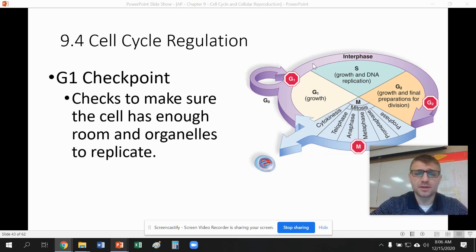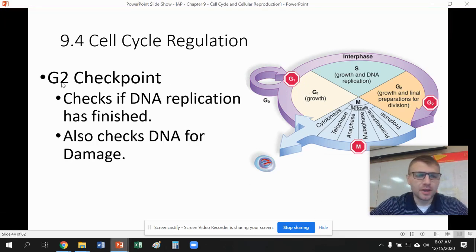The same way that those checkpoints are going to stop some things but allow others through, these checkpoints are going to allow certain cells through, but not all. Most cells will go through the G1 checkpoint. Most cells will actually go through all of these checkpoints. However, not all cells will. The G1 checkpoint just makes sure that there's enough room and the organelles have been doubled and there is enough stuff going on in the cell for the rest of the cell cycle to occur. If there is not enough room, not enough organelles, not enough cytoplasm, the cell will try to fix this first, and if it can't fix it, it's going to make that cell stop in that one cycle and either kill that cell or try again to fix the problem.